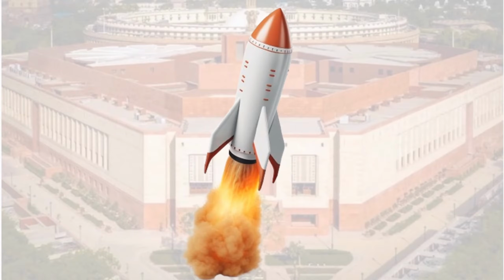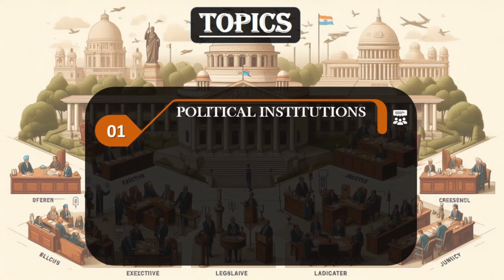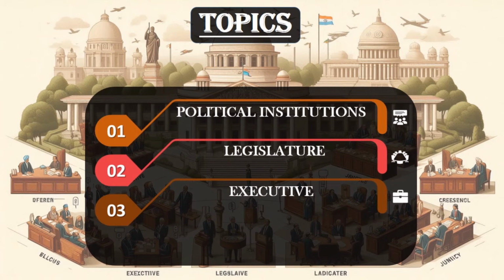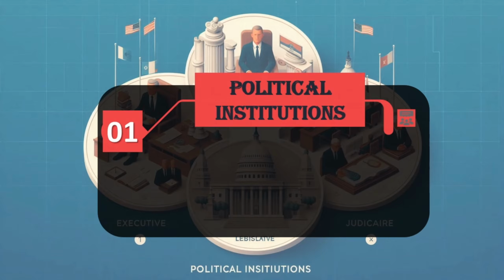Let's get started. In this chapter, we will cover 4 main topics. Political institutions, Legislature, Executive, Judiciary. These are the key parts of our government, and we'll learn how each one works and why they are important. The first topic is political institutions.